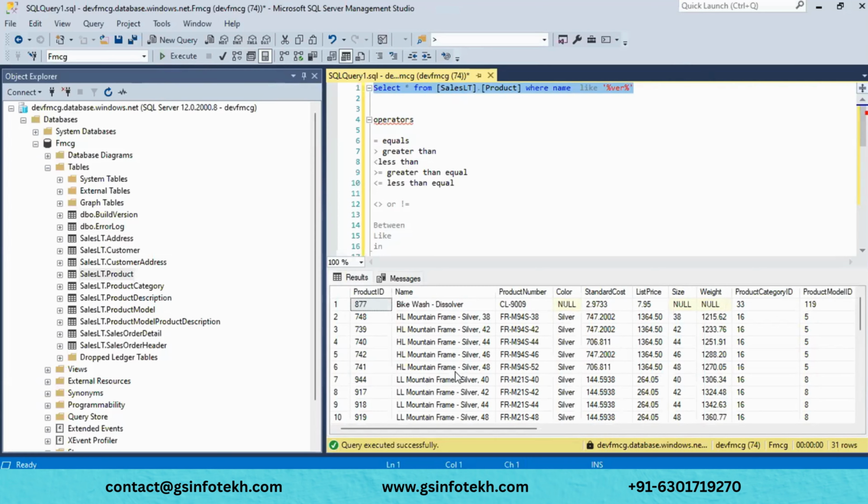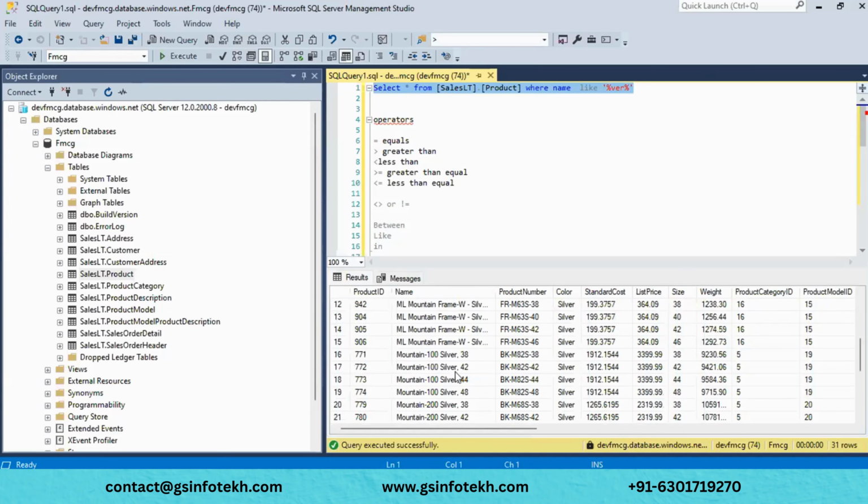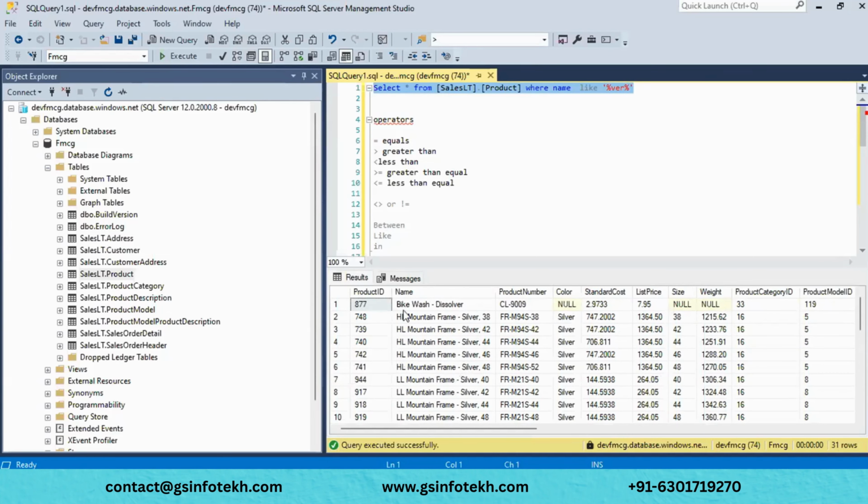And we can select the letter in the second position as well. For example, if you see the name starts with L, right, it is in the second position. If I want to select such a kind of data, right, for that you have to use something like the underscore, like either LIKE post that.